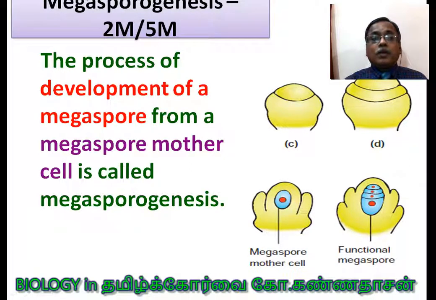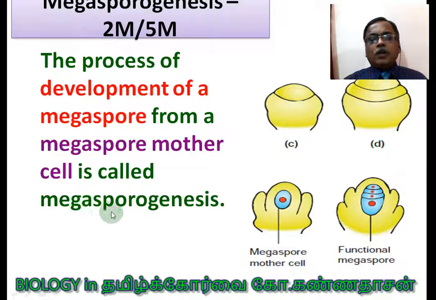Likewise, you can remember, now the name is changed, but the old name is Madras Medical College, MMC. Likewise, megaspore mother cell. You can relate some well-known concept with the unknown concept, so that you are able to remember the unknown concept. So this is one of the skills that you can develop.